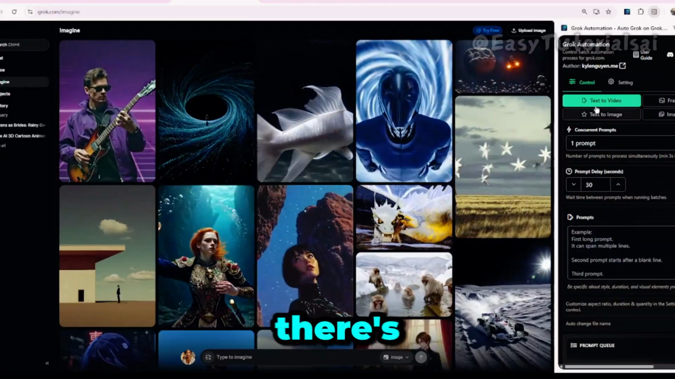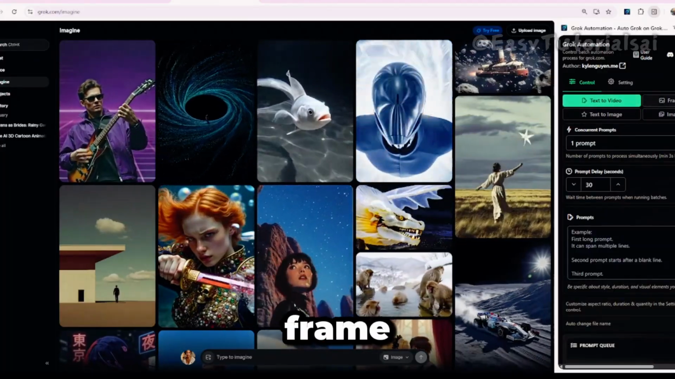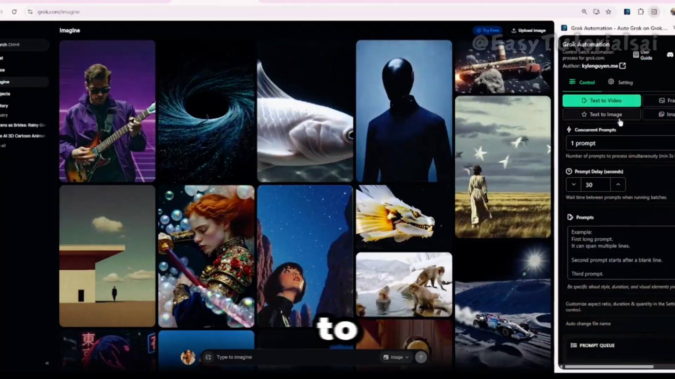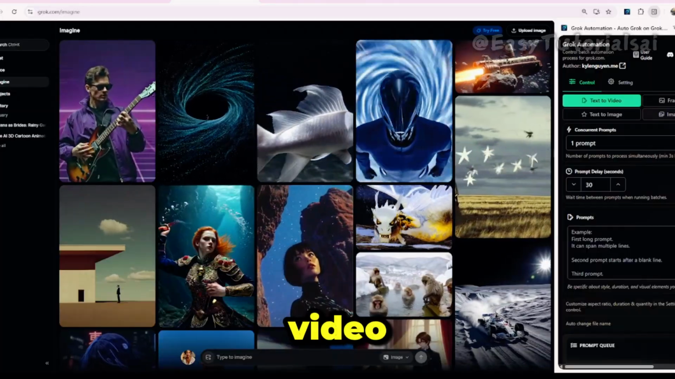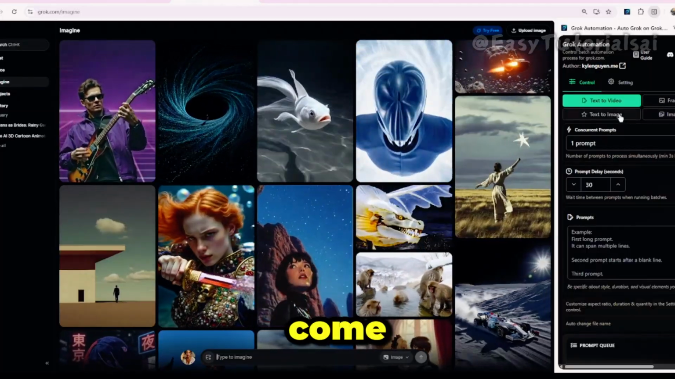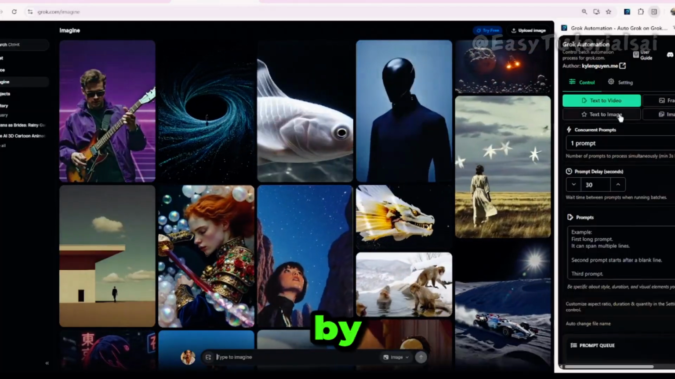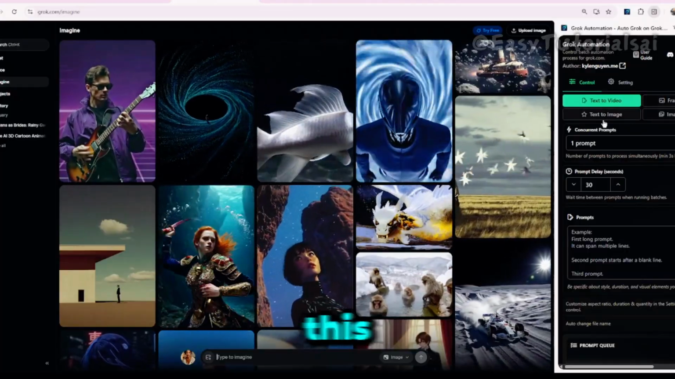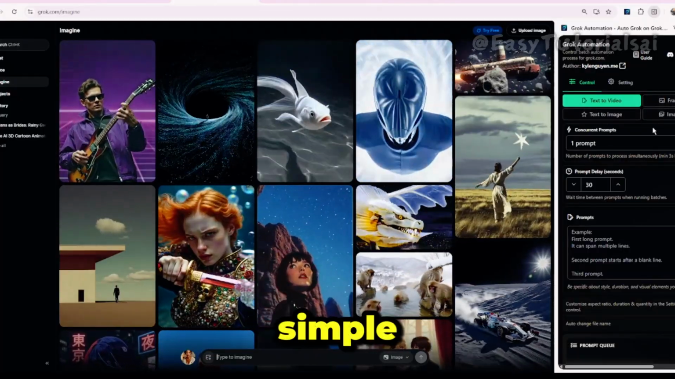So here, there's a text to video, there's a frame to text, there's a text to image, and the image to video. So we go through all these things. I'll show you step by step how to do all of this. It's very easy and very simple.